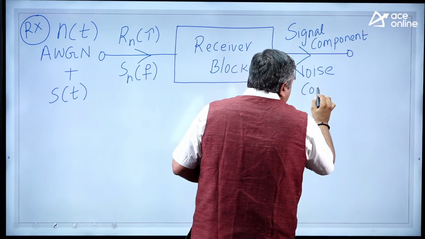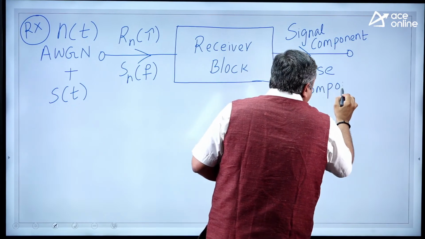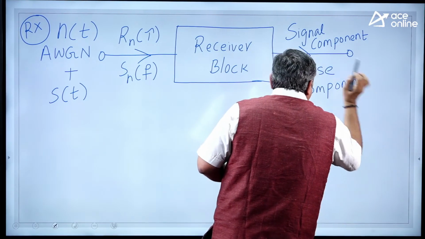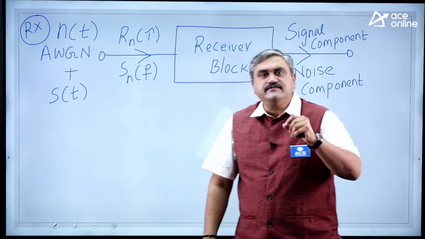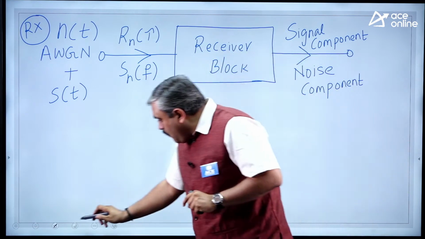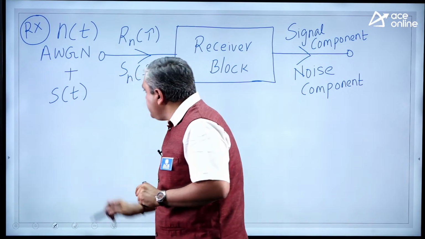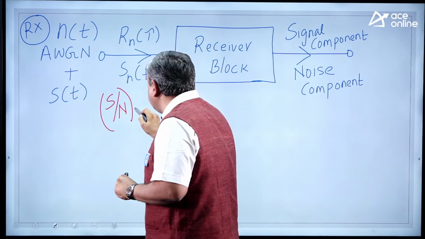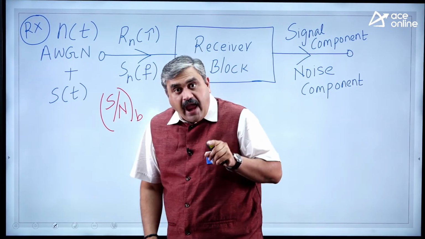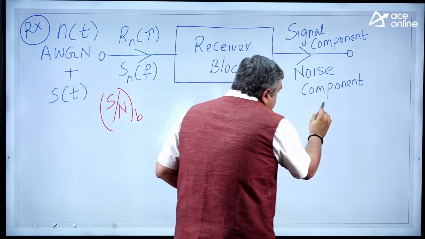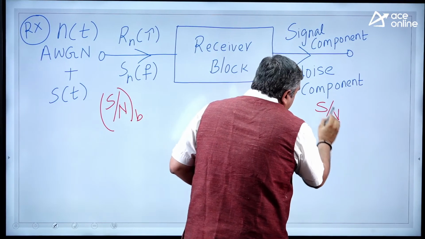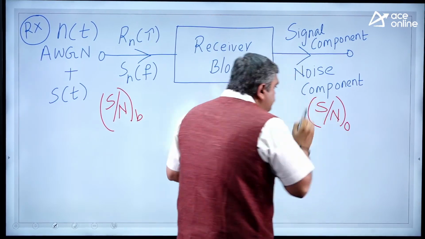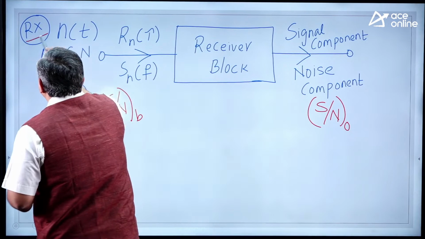Correct or not? Because both are getting processed. So you will get both the components at the output. You will have the signal component part as well as the noise component part. Now what we do here is we calculate signal to noise ratio at the input of the standard baseband receiver, and you also calculate signal to noise ratio at the output of the receiver. So all these calculations we are doing at the receiver side only.